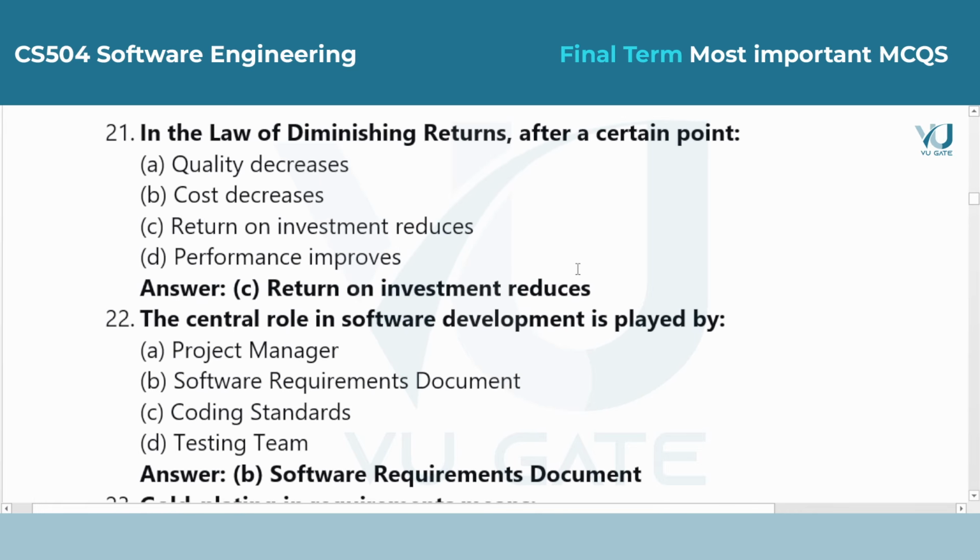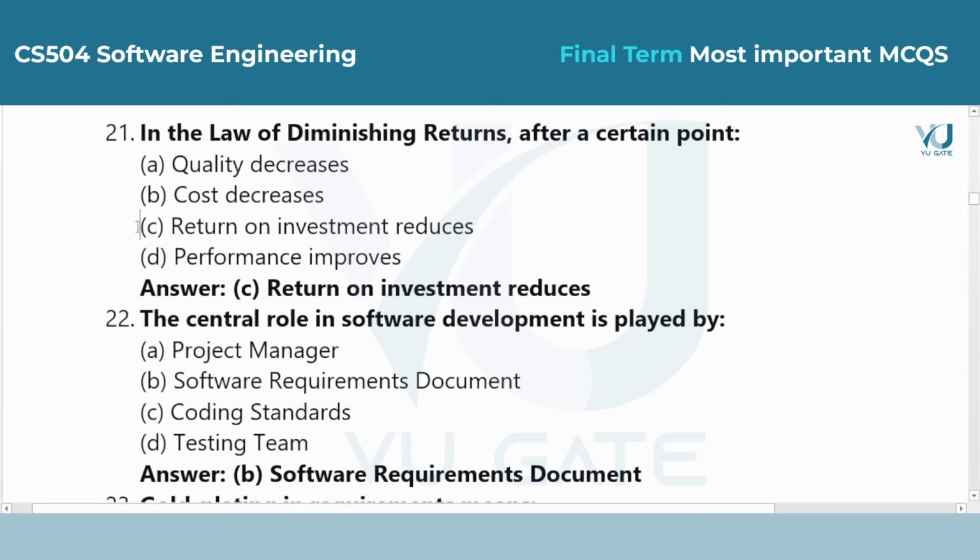Question 21. In the law of diminishing returns, after a certain point, answer is option C, return on investment reduces. This law suggests that as you keep adding resources like more people to a project, the extra benefit you get starts to decrease until it eventually becomes zero or even negative.